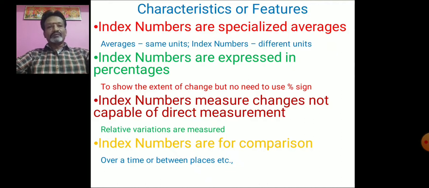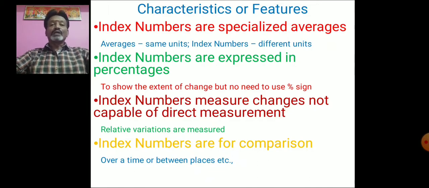In ordinary averages, the variables are given in the same statistical unit. Otherwise, it is not possible for us to study the averages. If the variables are given in different statistical units, it is very difficult for us to assess the average value.